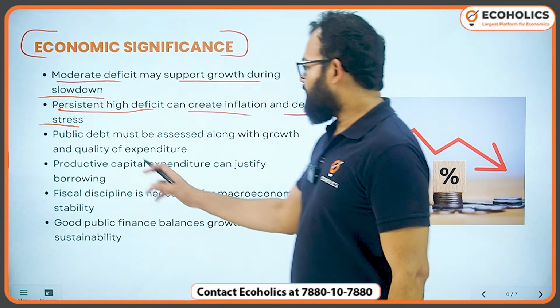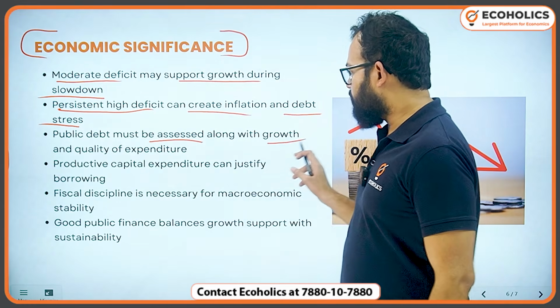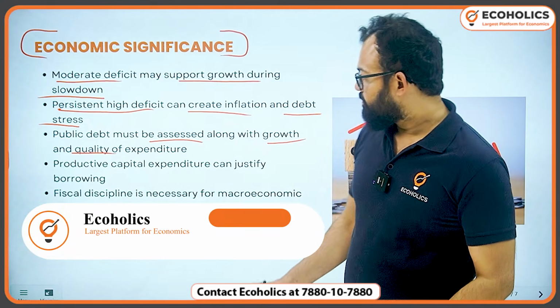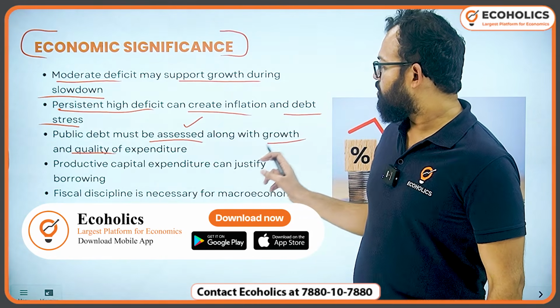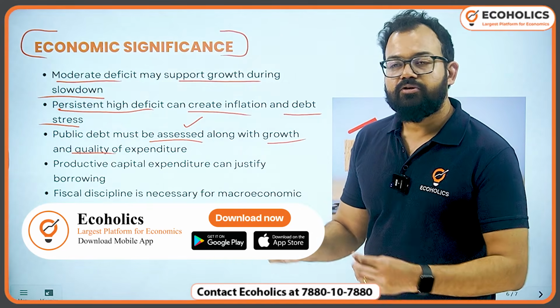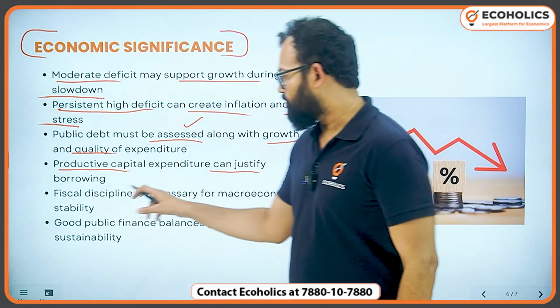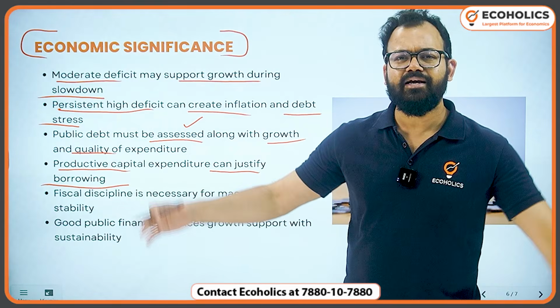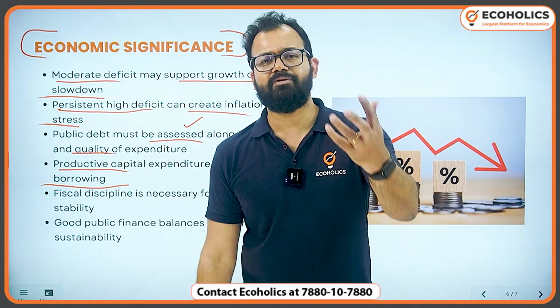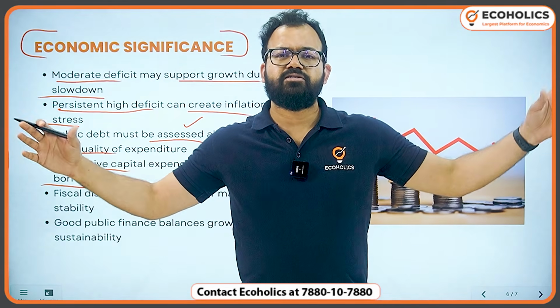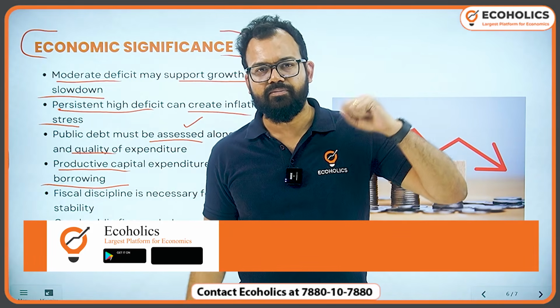Okay. Now public debt must be assessed along with the growth and the quality of expenditure. It means you are taking debt. It's good or it's bad will be assessed on the basis of the uses of that fund. Okay. Productive capital expenditure can justify borrowing. So if you are building something like a new parliament, for example, people were criticizing why government is building the new parliament, 450 crore or whatever it was.